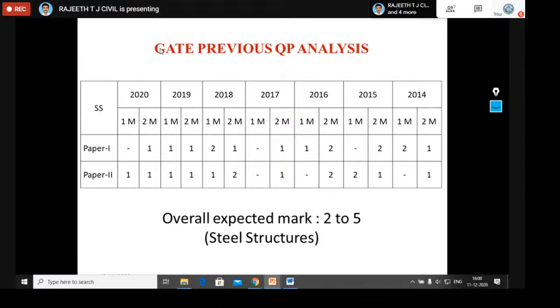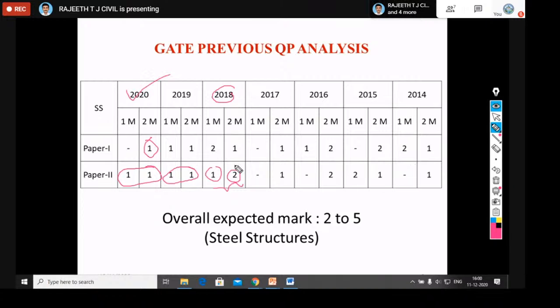If you analyze the GATE question papers of previous years, in 2020 we got one 1-mark question and one 2-mark question. In set paper 2, we got one 2-mark question and one 3-mark question. In 2019, again the same thing. In 2018, we got two 2-mark questions and one 1-mark question, a total of 5 marks. So from 2014 to 2020, we may expect 2 to 5 marks from design of steel structures in your GATE examination.